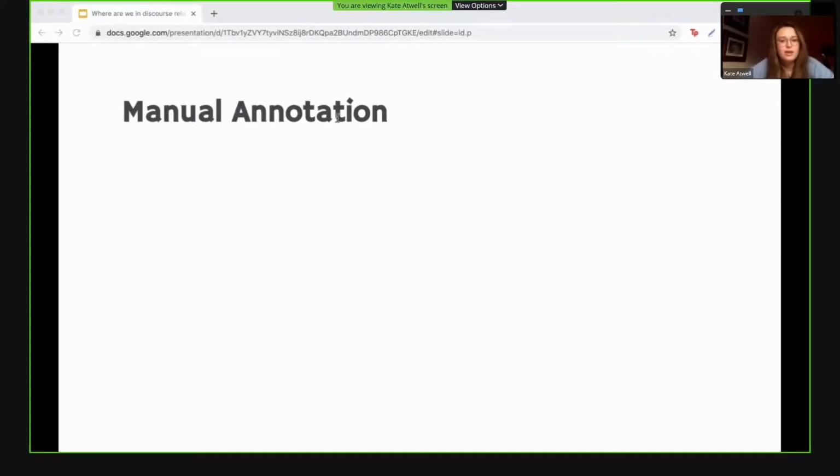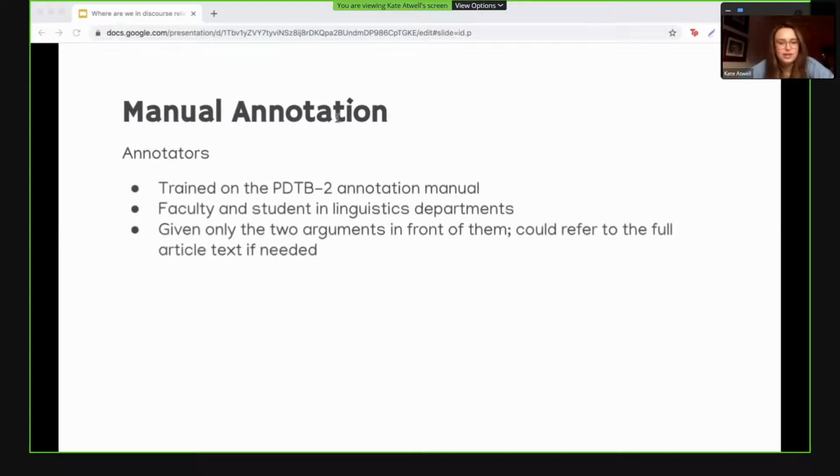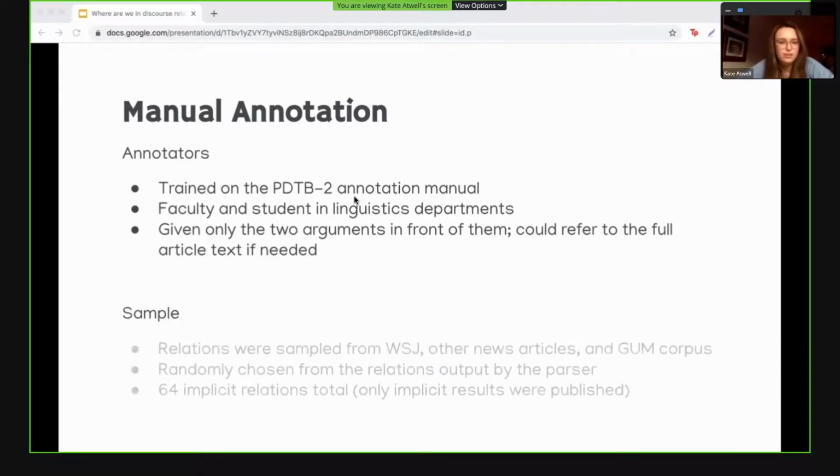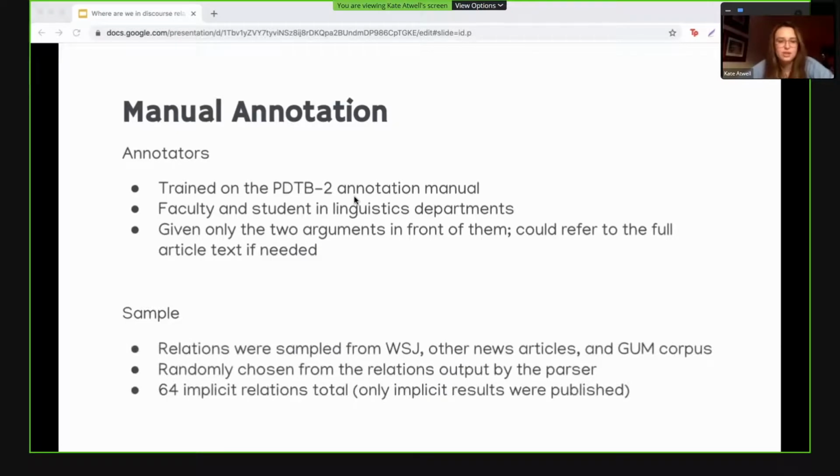So for our manual annotation, which we use to measure the accuracy of the parsers under domain shift, we had 2 annotators who were trained on the PDTB2 annotation manual and were only given the full arguments in front of them, but they also did have full access to the text of each article if needed. The relations were sampled from our 3 data sets at random, and there were 64 implicit discourse relations in total. So we'll go into some takeaways from our experiments.